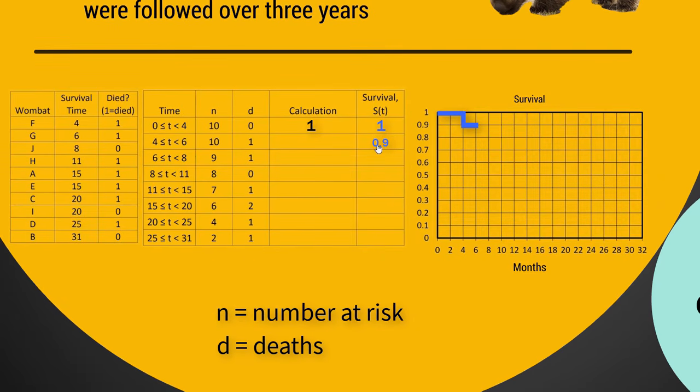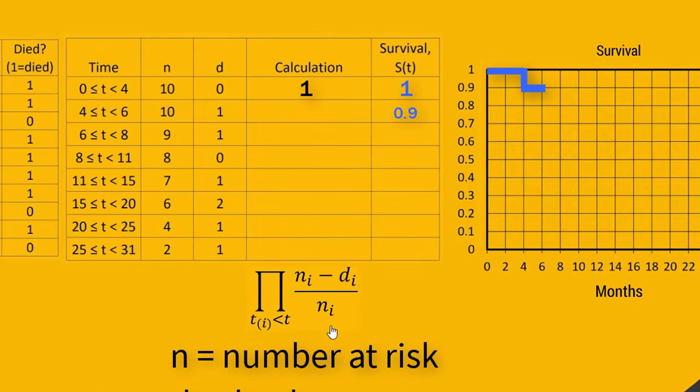And you'd be right. So here's now the formula for the survival of a Kaplan-Meier curve. It's the product of N minus D over N. That's the number at risk minus the number that died divided by the number at risk. Before we figure out how this product works, let's just try to apply that to this first row. So there were 10 at risk, that's 10 minus 1, so that makes it 9 over 10. Now the product means we're going to multiply this by the previous calculation, which just happened to be 1. So we know that from 4 to 6, and we'll put this on our plot now, from 4 to 6, we have 90% of our wombats alive with us, right? That seems fairly straightforward.